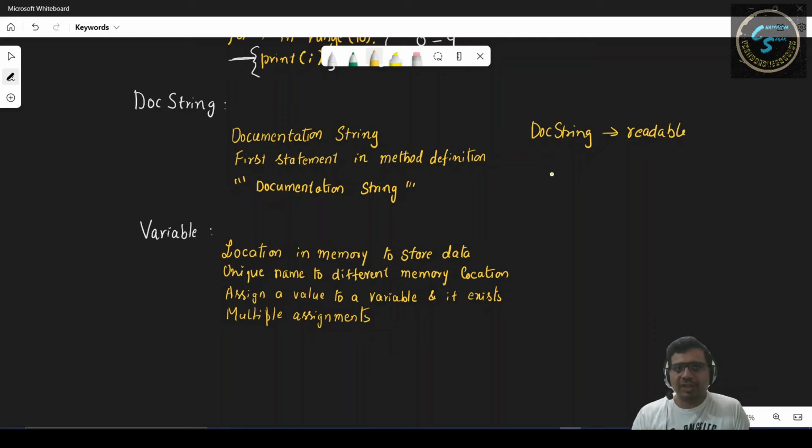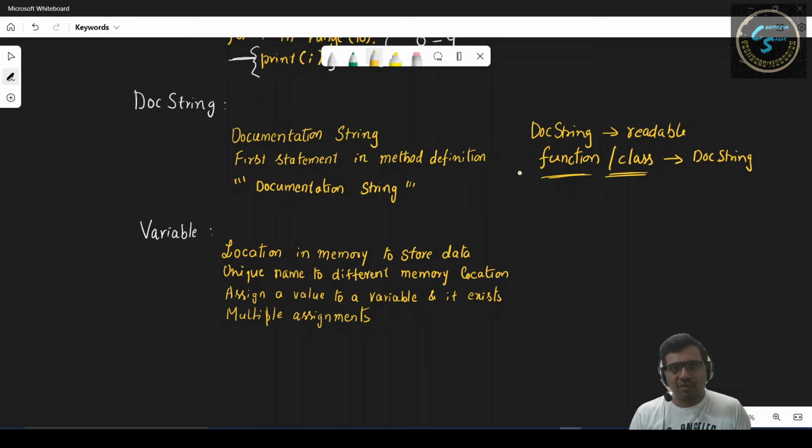Like when we generate a docstring for a particular function or a class, and we have given docstrings, when we generate documentation, it really generates a beautiful representation of what this particular class or function performs.